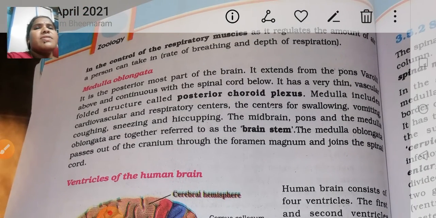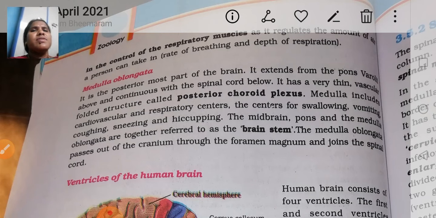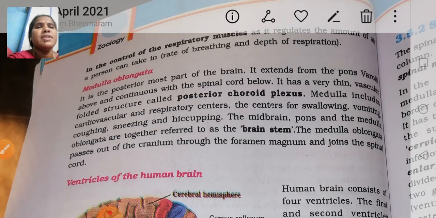It extends from the pons varolii above and continues with the spinal cord below. It has a very thin vascular structure called the posterior choroid plexus. The medulla includes cardiovascular and respiratory centers and centers for swallowing, vomiting, coughing, sneezing, and hiccupping.